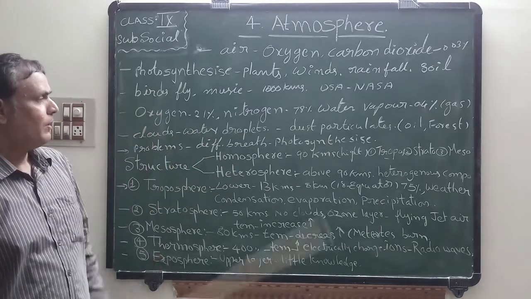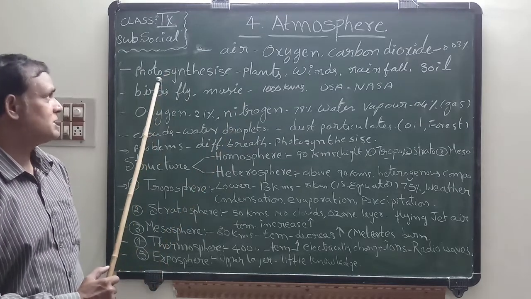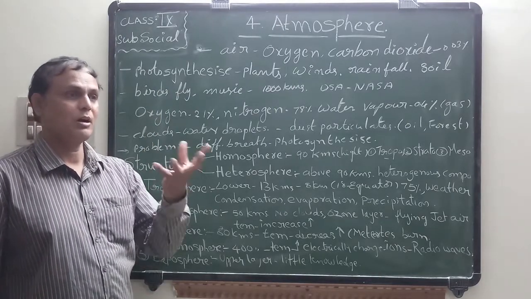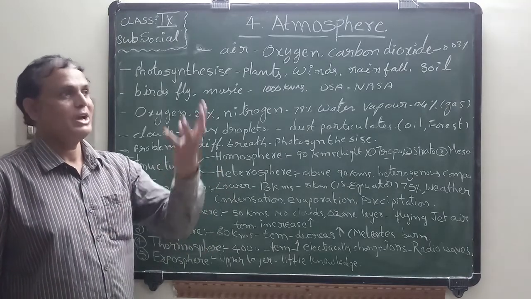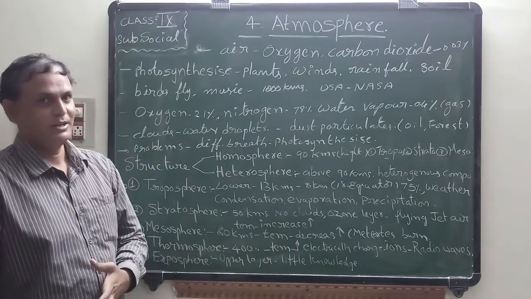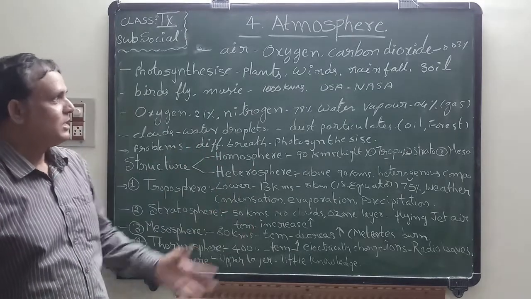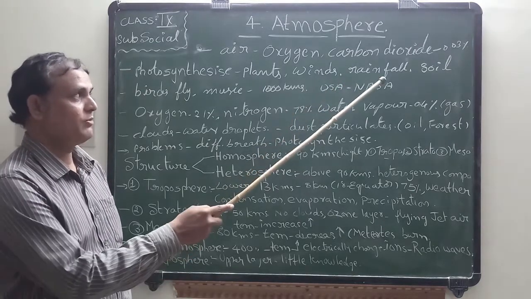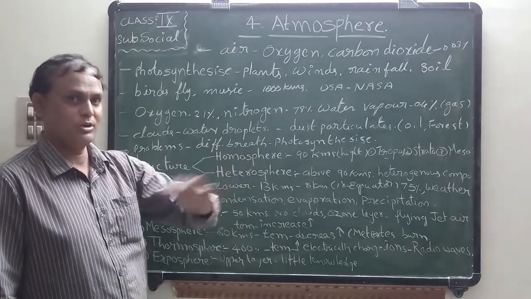Now listen, plants. Plants have one process, photosynthesis. For example, plants take carbon dioxide and give oxygen. Human beings inhale oxygen and exhale carbon dioxide. It is the reverse between human beings and plants. Now listen, rainfall also occurs. The winds are blowing, rainfall also occurs. When the wind is blowing, soil erosion occurs.